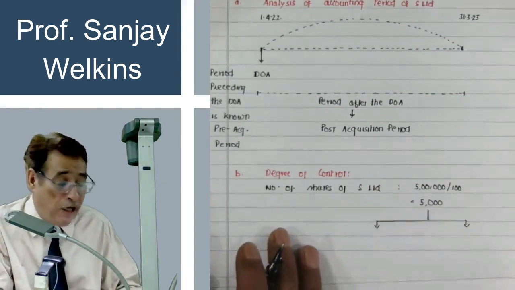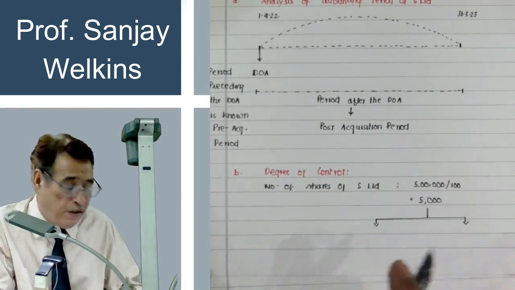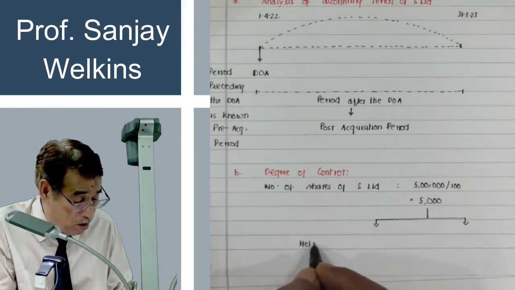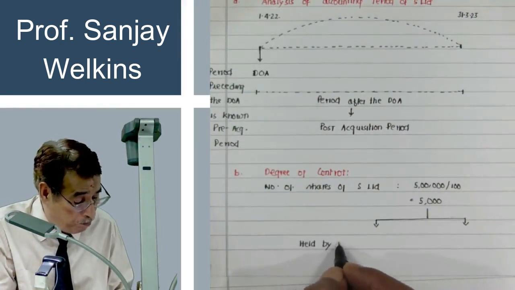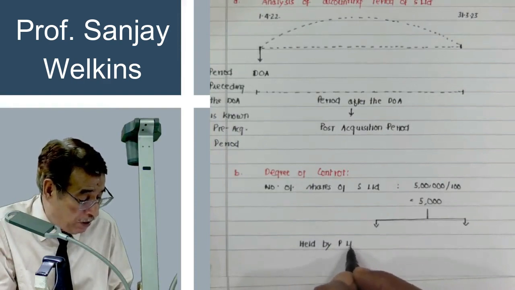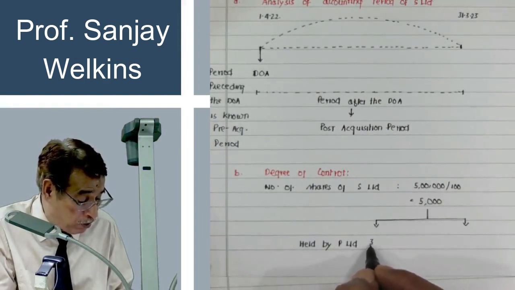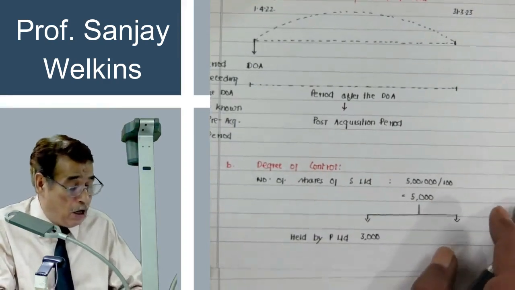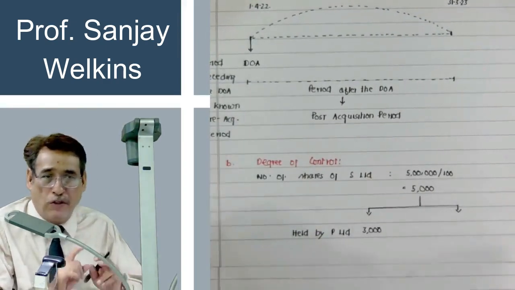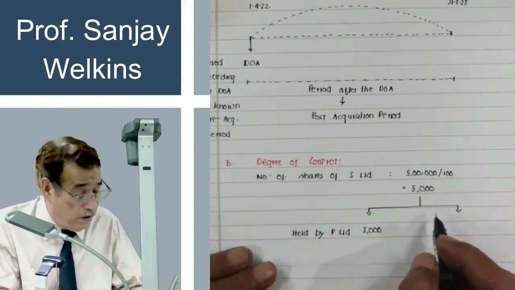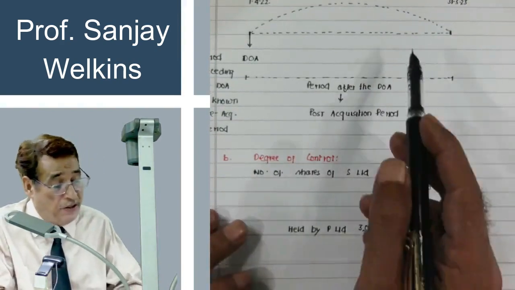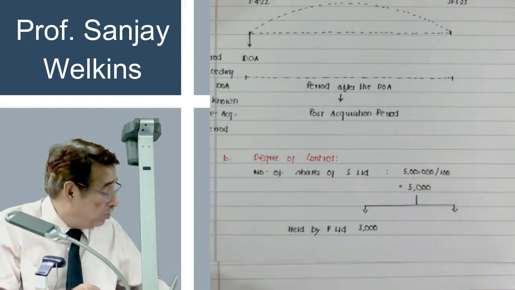Out of those 5,000 shares, how many shares are held by the investor entity, that is the parent entity, P Limited? We have just seen that out of 5,000, 3,000 shares are in our hand. And out of 5,000 shares, 2,000 shares are not in our hand. Correct? That means this entity S Limited, try to understand these points.